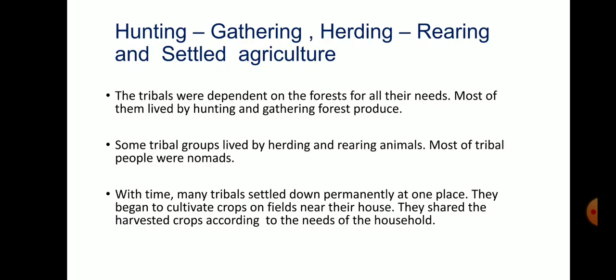With time, some tribes started settled cultivation near their house. The land belonged to the clan, means a group of families. They shared the harvested crop according to their needs. In the 19th century, the Mundas and the Santhals took to settled agriculture in a big way.